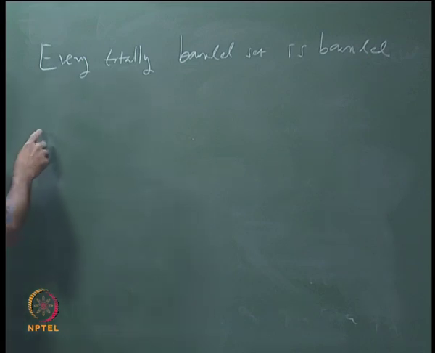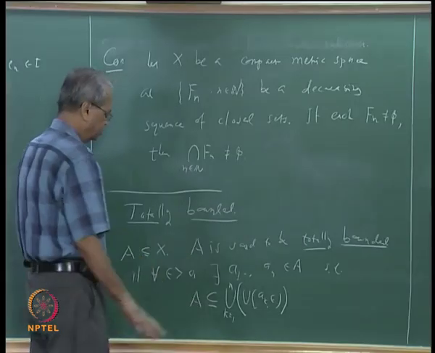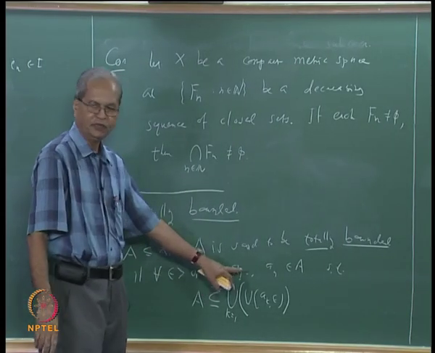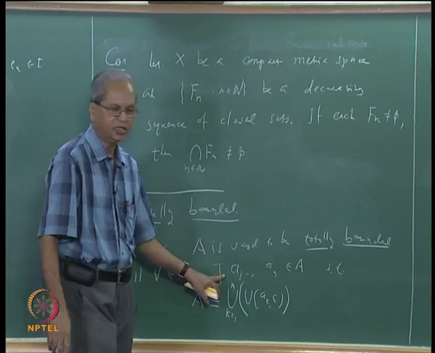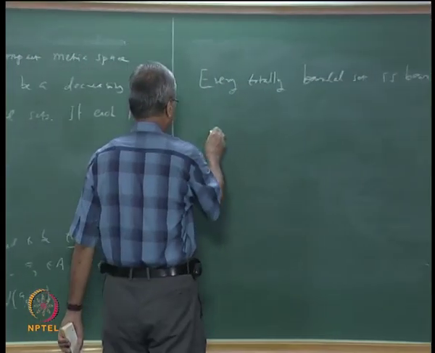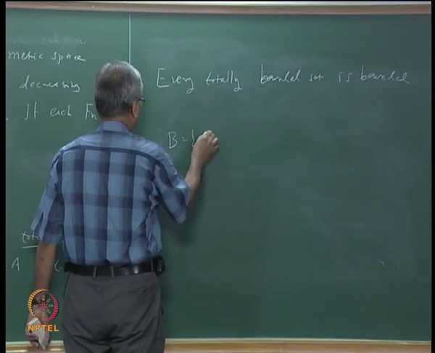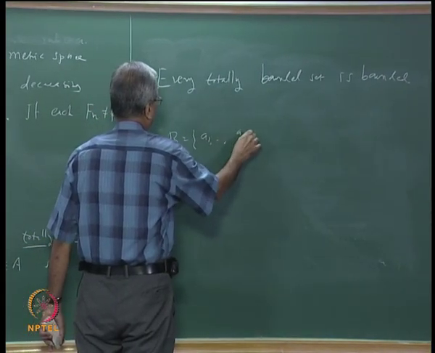Suppose A is totally bounded. Then what we know is that for every epsilon there exists some finite subset a1, a2, ..., an. Suppose I call this set B, let us say that B is a1, a2, ..., an.